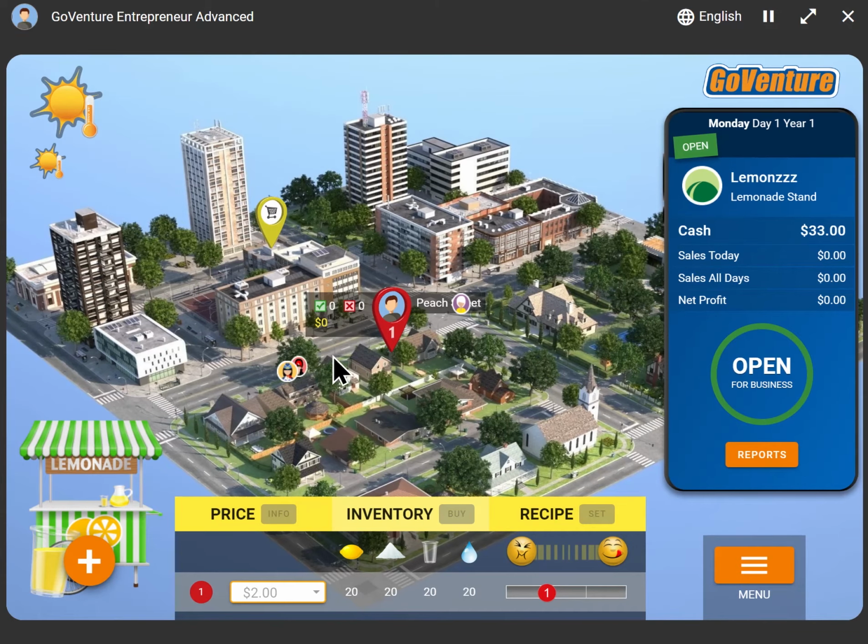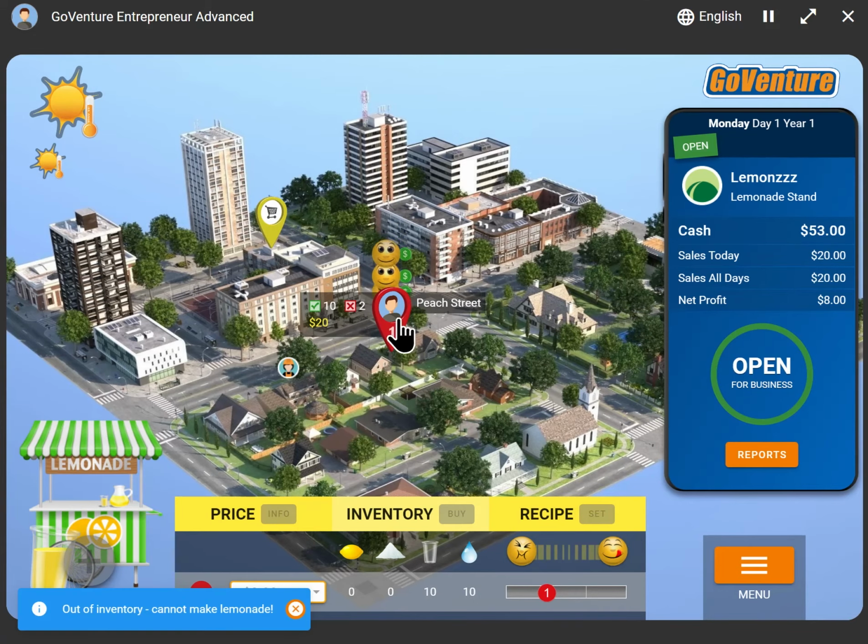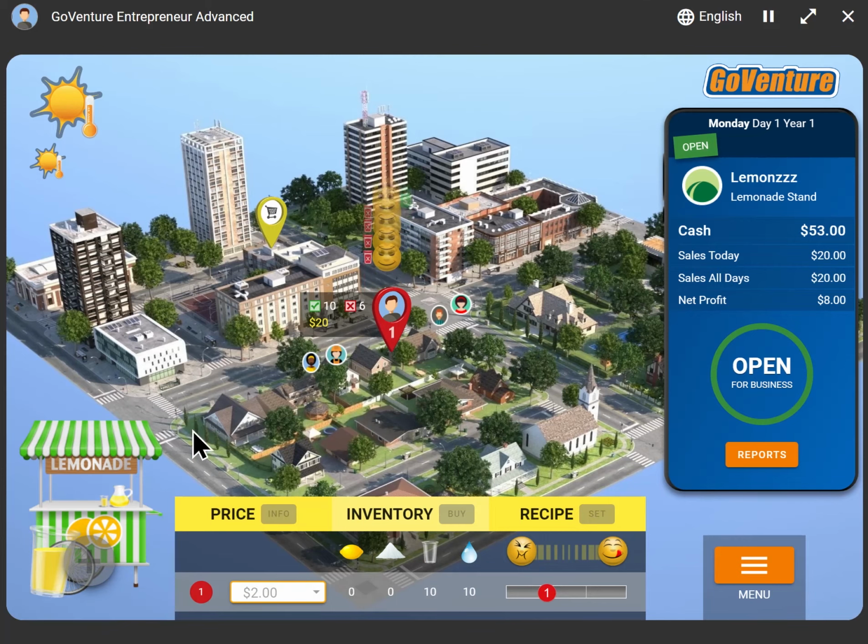And here we go. We can watch customers coming to our lemonade stand and actually have to mix the lemonade. Let's go ahead and do that as quickly as possible to make sure we can keep up with these customers. And we can see little icons that represent the customer feedback that we're receiving, whether customers are happy or unhappy or somewhere in between. And you can also see little icons to the side of the emojis that represent things that customers are thinking about in terms of our pricing and our speed of service and so on.